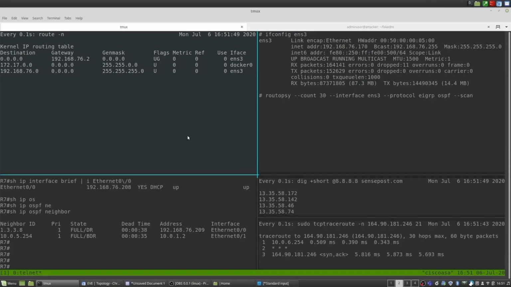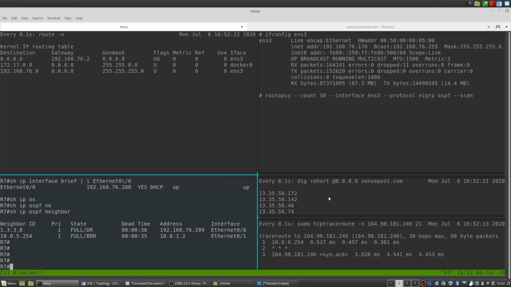On the top right, we're going to perform our attack. All you really need to take note of for now is that our IP address is 192.168.76.170. It's not super important to remember throughout, but it's nice to have in the back of your mind. If we go to the bottom left, we look at our router, we take note of that IP address as well. You'll see later why these IP addresses matter. You can see that that IP address is 76.208. Also take note that we have 2 OSPF neighbors at this point in time. After our attacks, we'll have 3 neighbors.